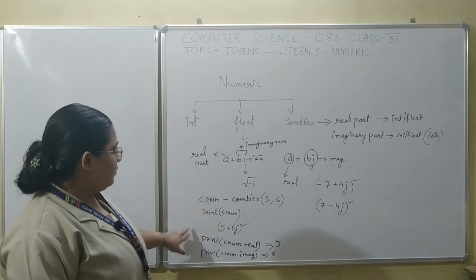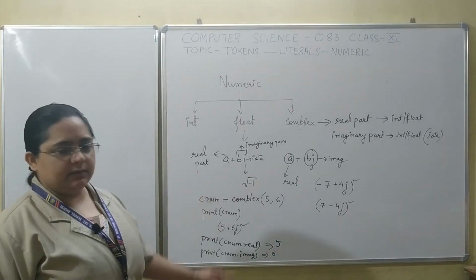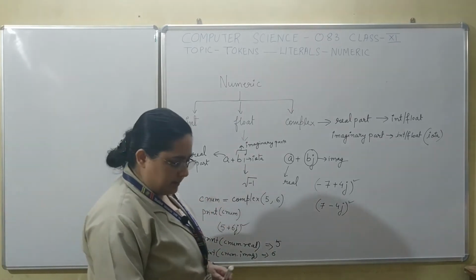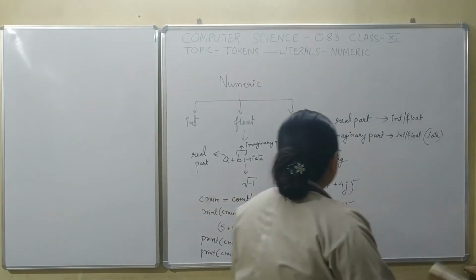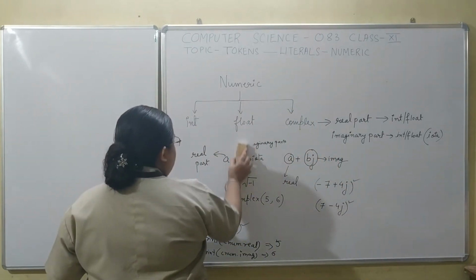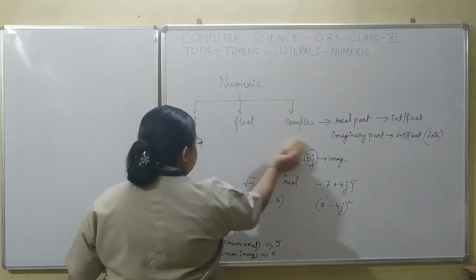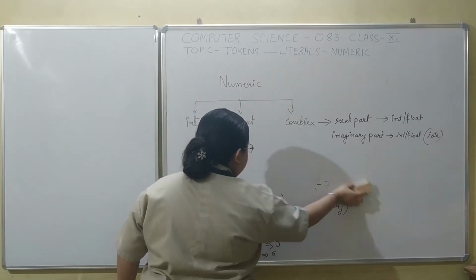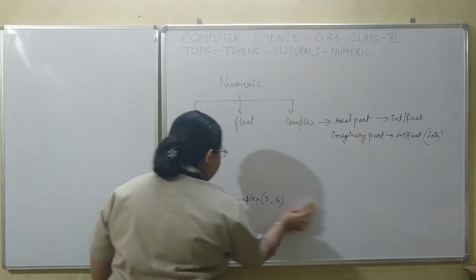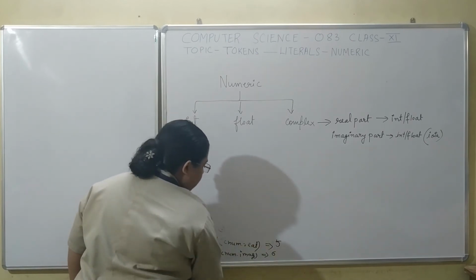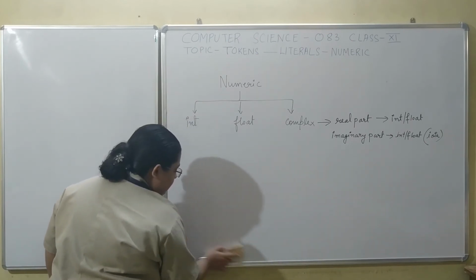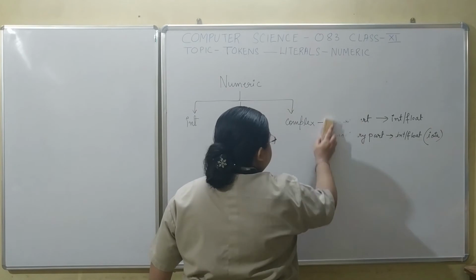So this is how you can easily represent complex numbers. Coming to our next part, we are going to expand the domain of integers, and we will see how many different types of integers can be represented using integer literals.